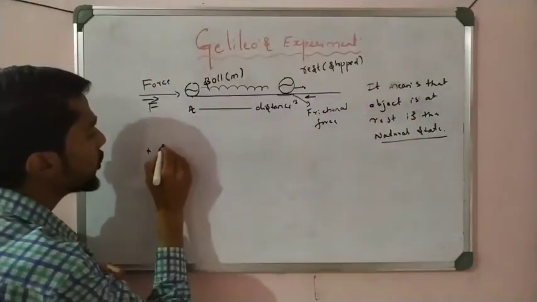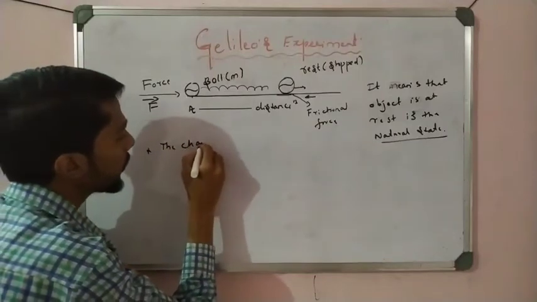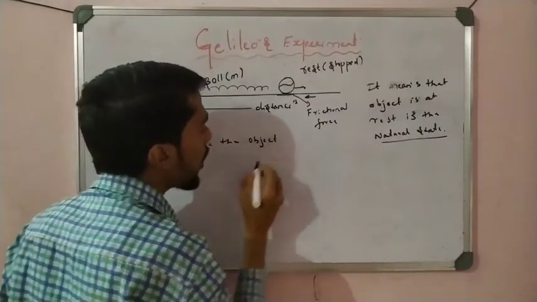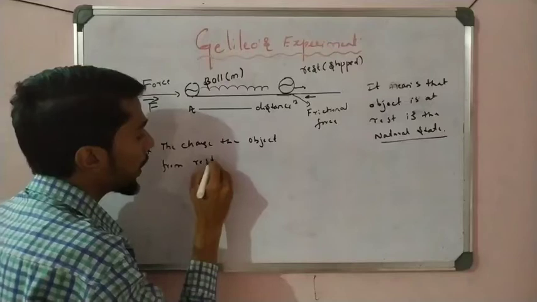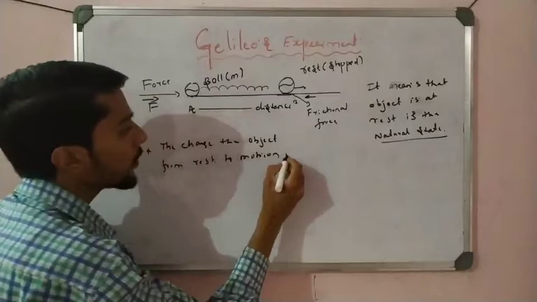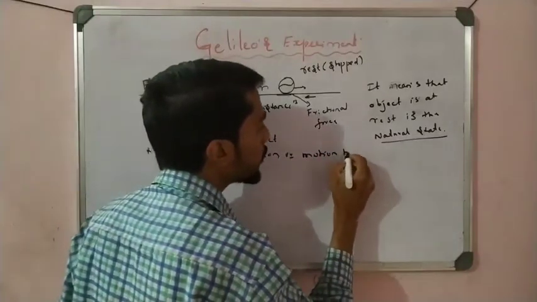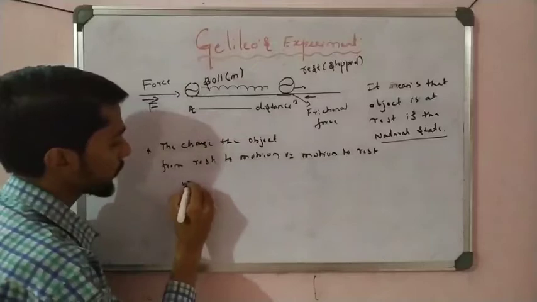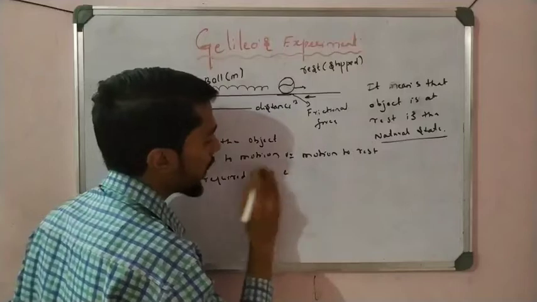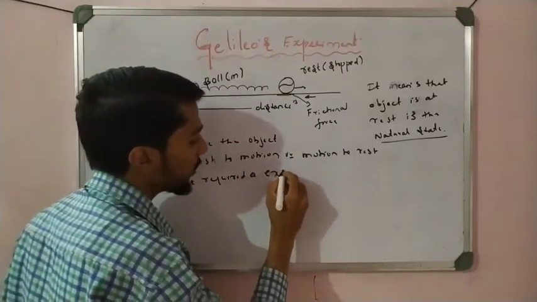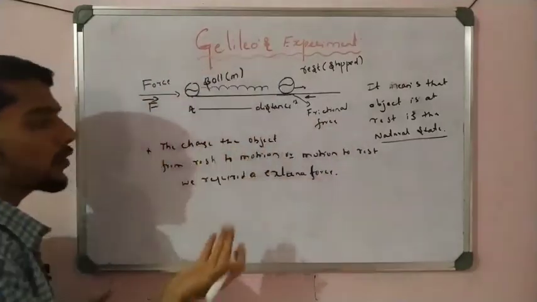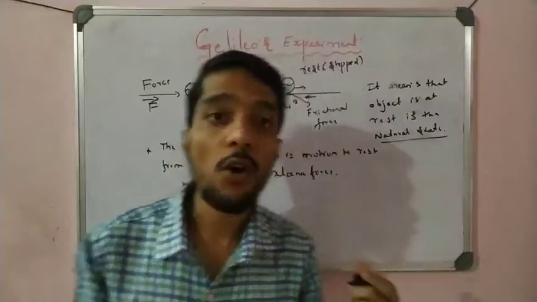We write a point here: to change an object from rest to motion, or motion to rest, we require an external force. Okay, external force, or simply we can say a force. So that is the concept Galileo explained.